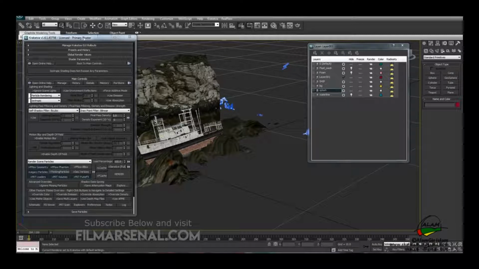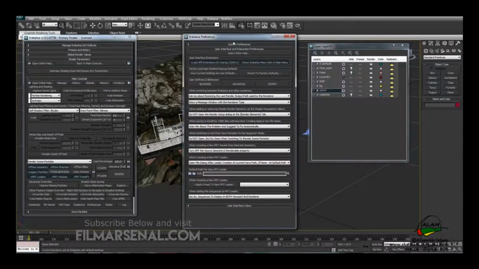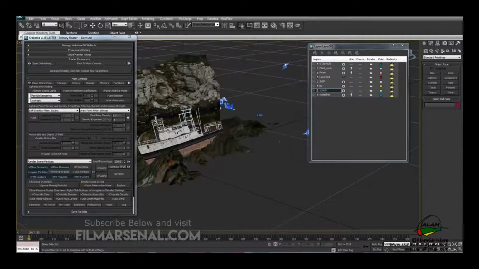So this will bring out the primary floater, and we can change every setting in Krakatoa from this box. We also need to go to preferences, and under user interface extensions we need to check on this button and then restart 3ds Max.